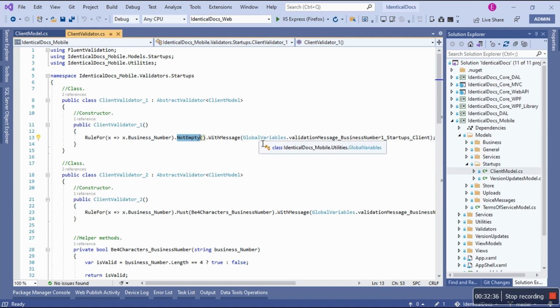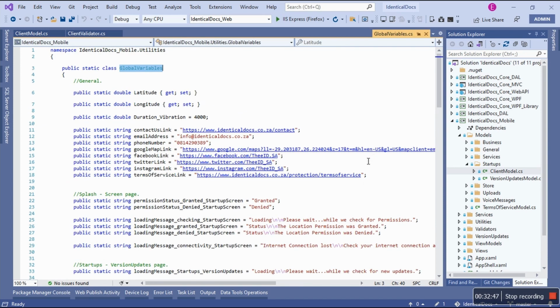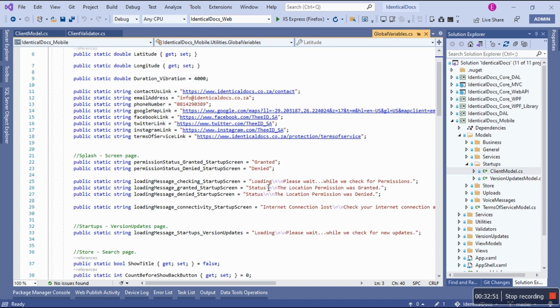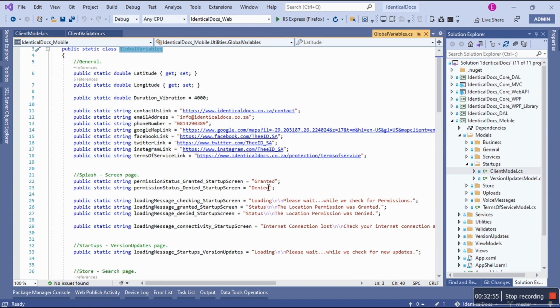With the message, you see I'm still using global variables, but this one is in the mobile application. So if I click this, it should. I almost thought there was something sensitive here, but there's nothing sensitive. Okay, so there we go.